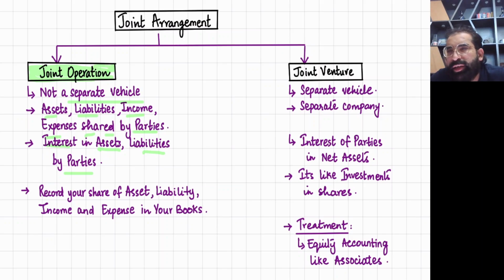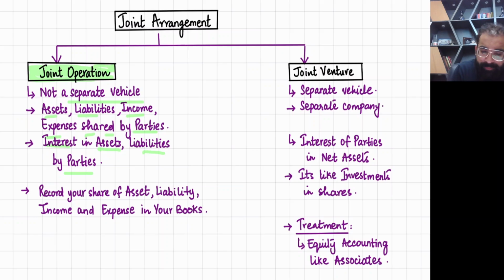They will distribute the rights of this pipeline. Like in 24 hours, the first 12 hours will be used by Shell, and the other 12 hours will be used by other companies. So now they directly own the rights in the pipeline. They directly own the asset, we can say, and they have distributed the timing. So this is also joint operation.